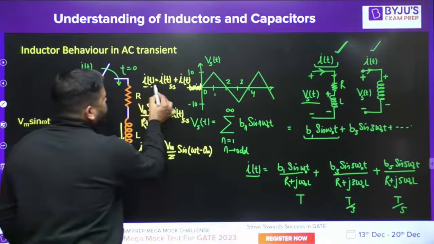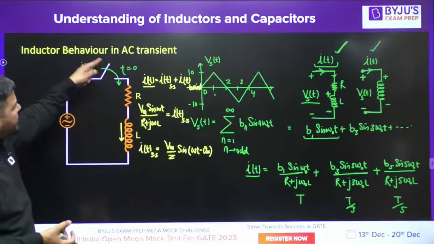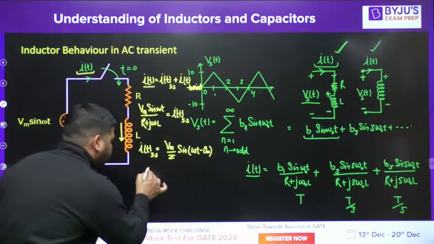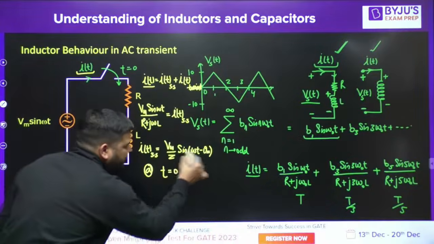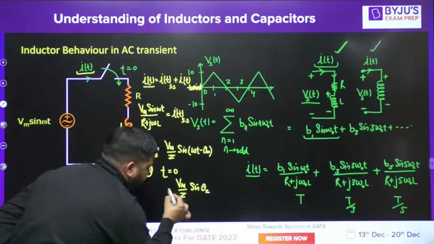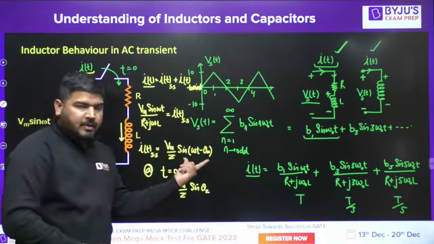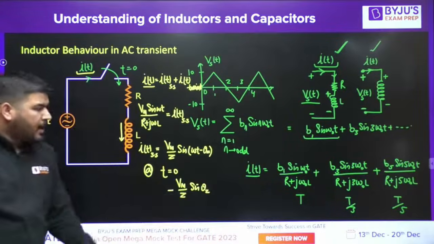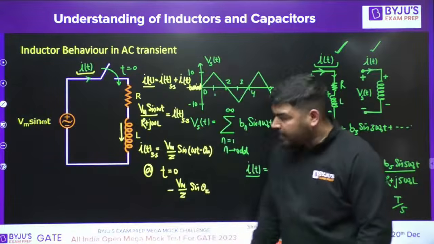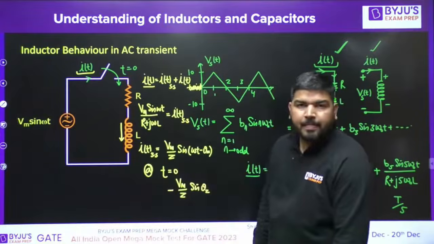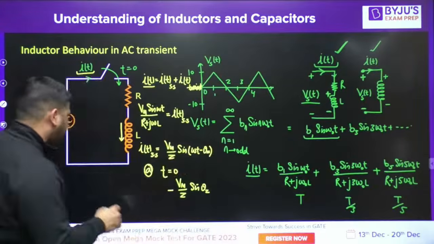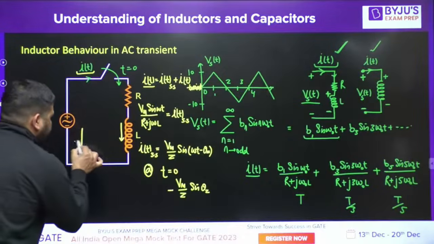Now how to write the entire equation? We know that the switch is closing at t equal to 0. What is the value of this steady state current at t equal to 0? If you put t equal to 0 in this equation, you get minus Vm by Z sine theta z. This is the current amplitude at t equal to 0. But the current cannot start from this value. Current has to start from 0 value. If you try to plot this steady state current, it will look like this.